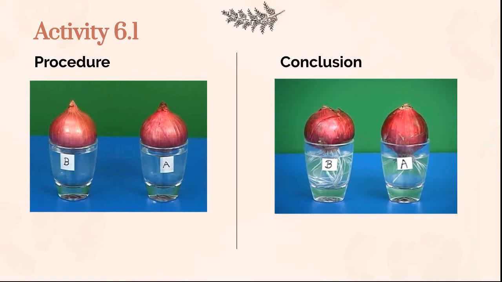Now, what's the reason? The reason is that there is a meristematic tissue which is present at the tip of the root and the tip of the shoot also, but here it was present at the tip of the roots. And in the glass A onion, we had cut those roots. So that means we had cut the meristematic tissue. And this meristematic tissue is responsible for the growth of the stem and the roots, and it is generally present at their tips.